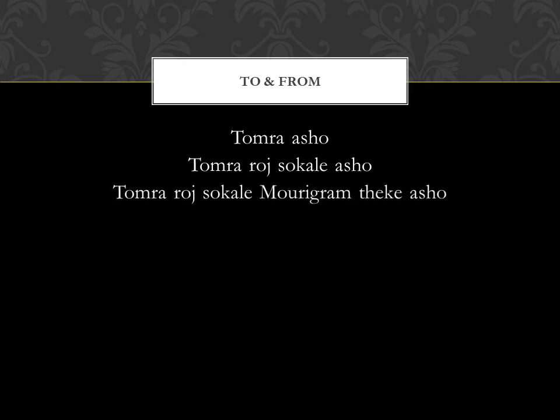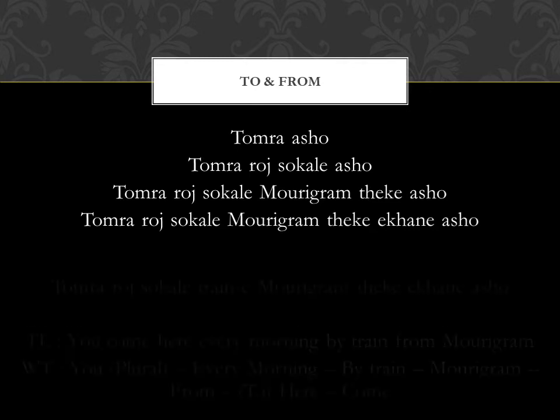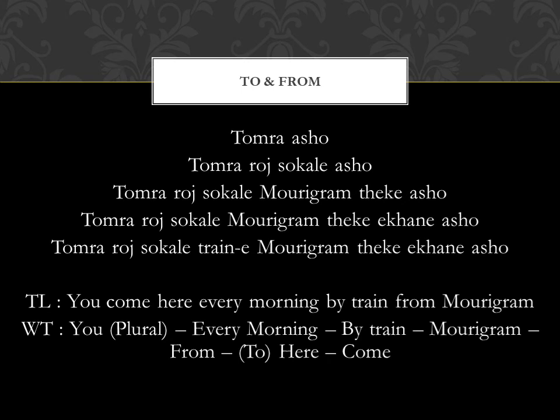As I said, we will insert the place from where we are coming first, in case that information we are conveying in the sentence. তোমরা রোজ সকালে মৌরিগ্রাম থেকে এখানে আসো. So every morning you come from Maurigram to this place. তোমরা রোজ সকালে ট্রেনে মৌরিগ্রাম থেকে এখানে আসো. Means every morning you come by train from Maurigram till this place.